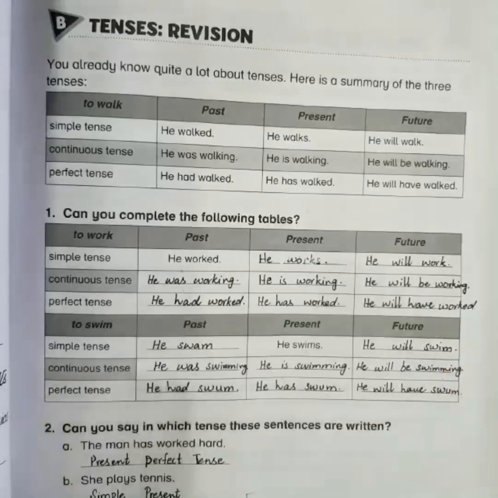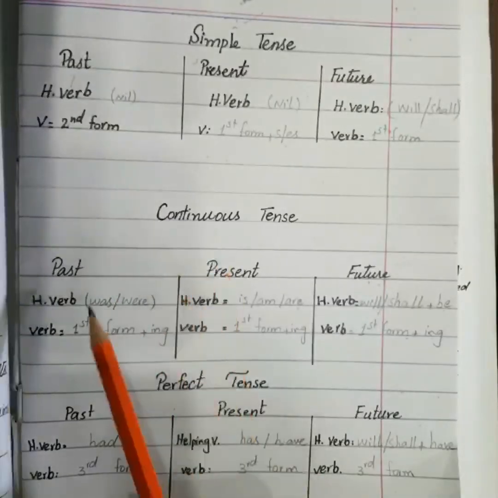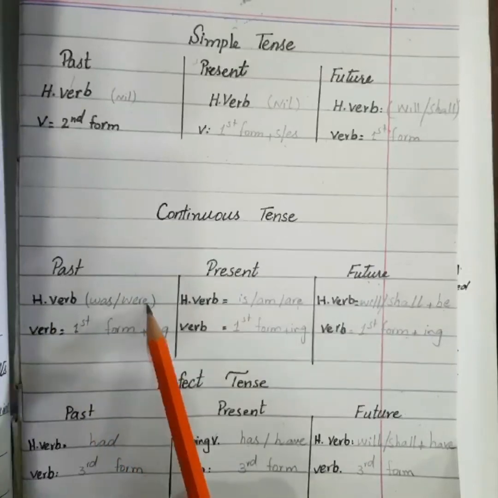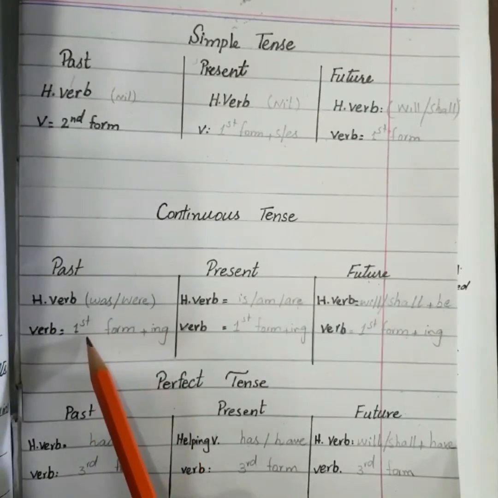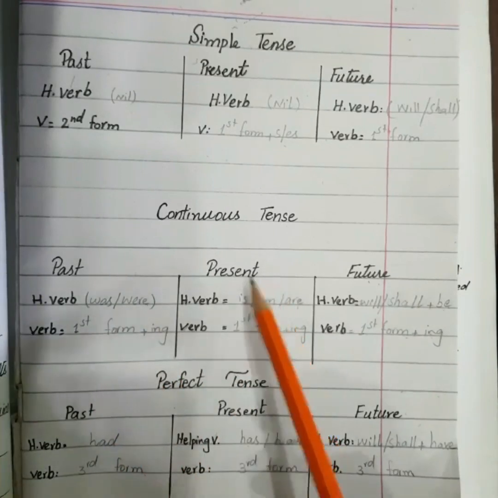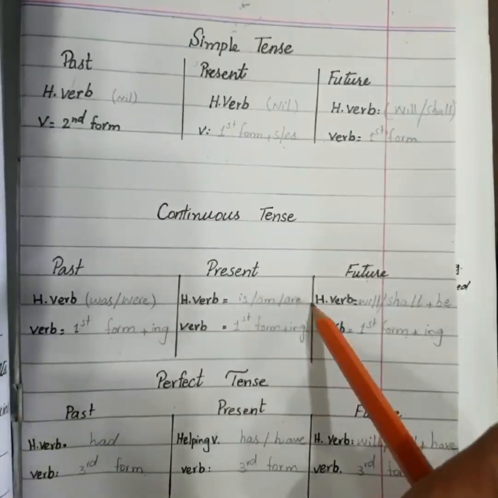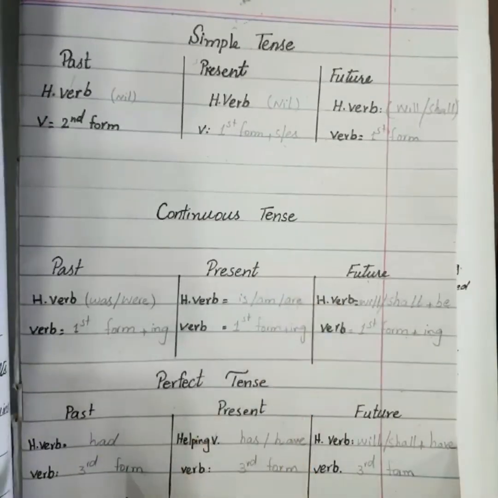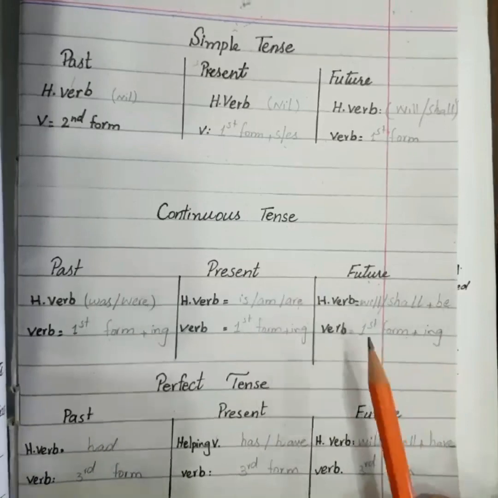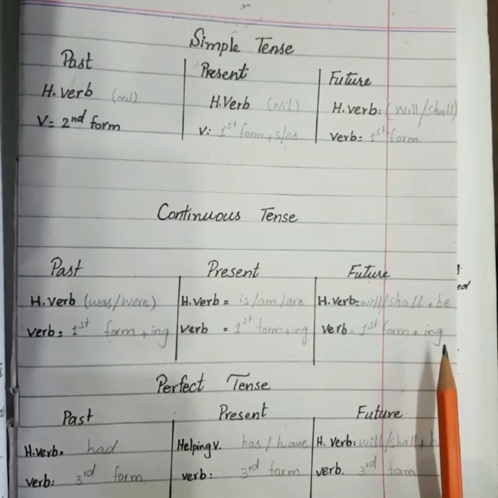Now let's move towards continuous tenses. In past continuous tense, we use was and were as helping verb, and we use first form of verb with ing. In present continuous tense, we use is, am or are as helping verbs, and we use first form of verb with ing. And in future continuous tense, we use will be or shall be, and we use first form of verb with ing. Now let's solve the exercise on workbook.